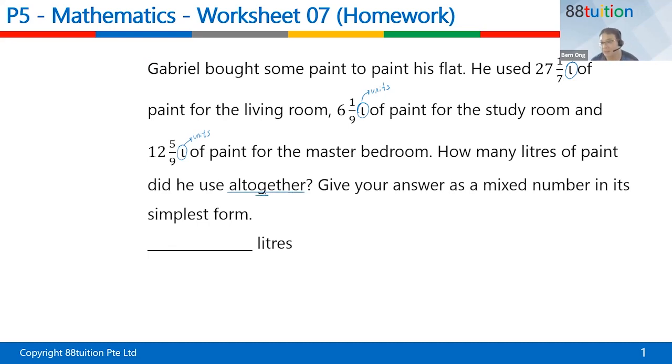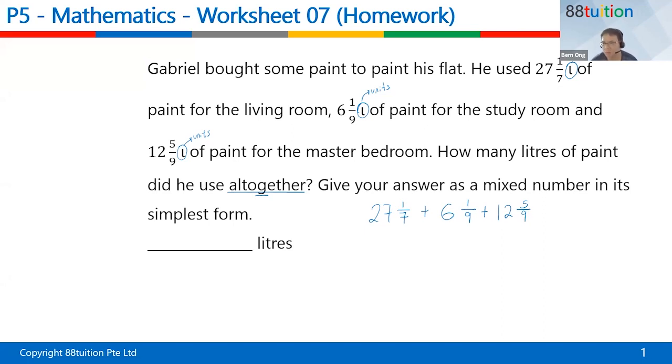Very simple, right? Yes, Fanta grape, I saw your answer is perfect. It's correct. Thank you. No, it's not correct. Toby, you got check again? I think it might be a careless mistake. But let me check, my answer might be wrong. So let's see. So down here we have 27 and 1/7. This is for the living room. Plus the study room is 6 and 1/9 liters. And for the master bedroom is 12 and 5/9. So simply you're supposed to add them all together.